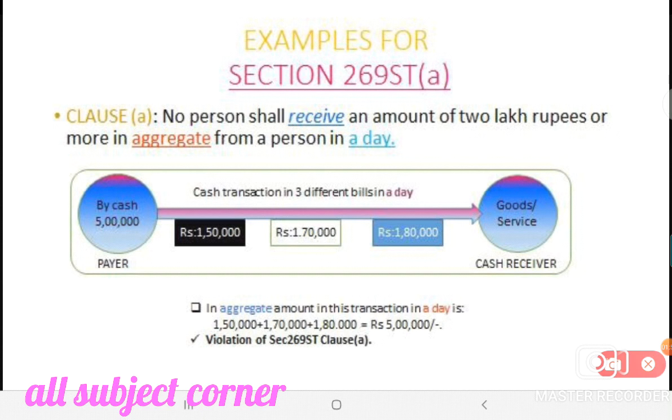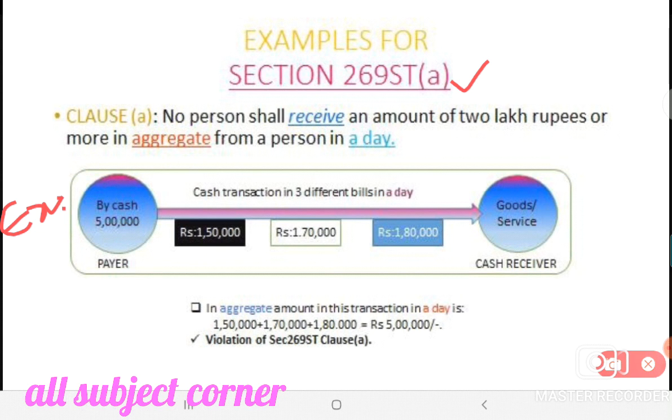Let's study the examples for Section 269ST Clause A. What Clause A says is that no person shall receive an amount of 2 lakh rupees or more in aggregate from a person in a day. For example, by cash, a payer should pay 5 lakh rupees for a good or a service. Let's say for buying a gold ornament, you need to pay 5 lakh rupees.